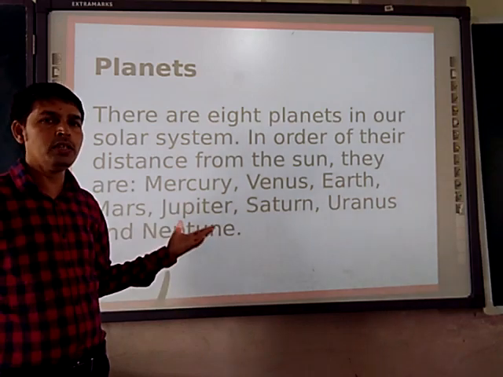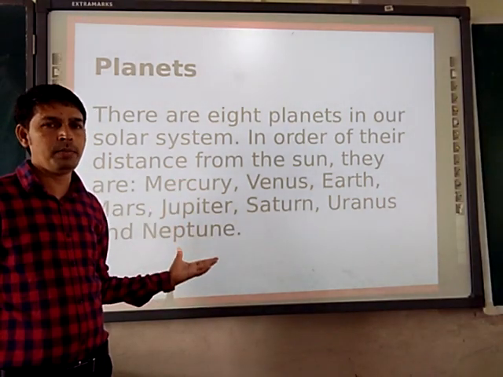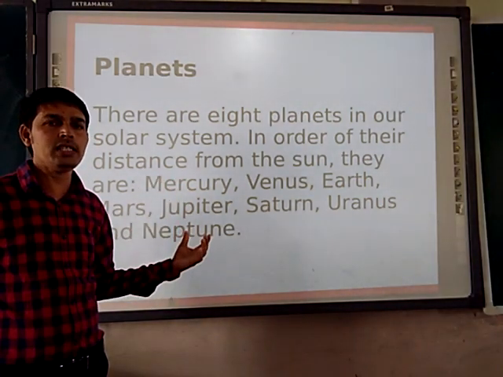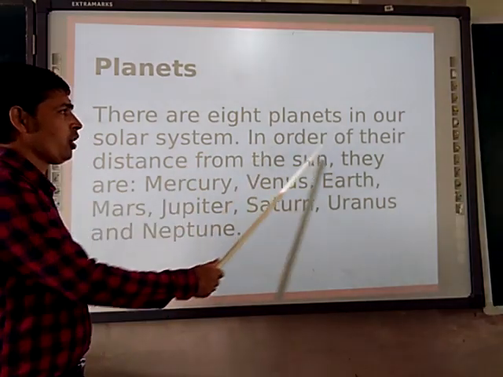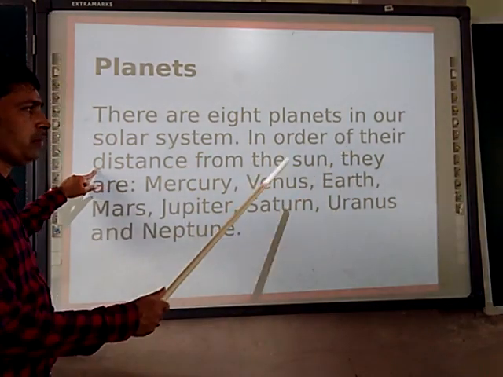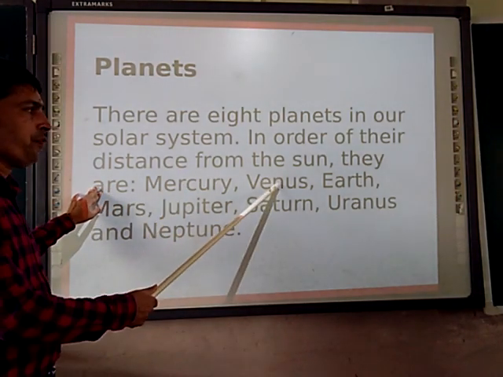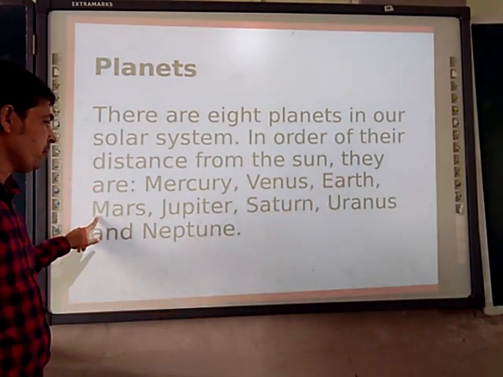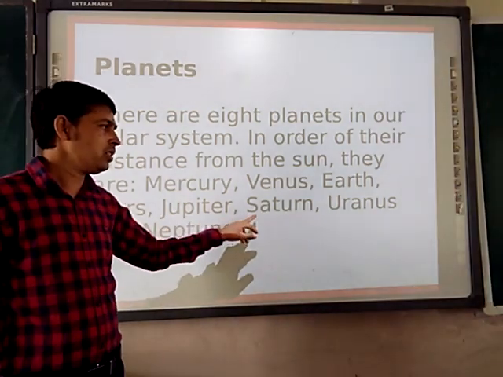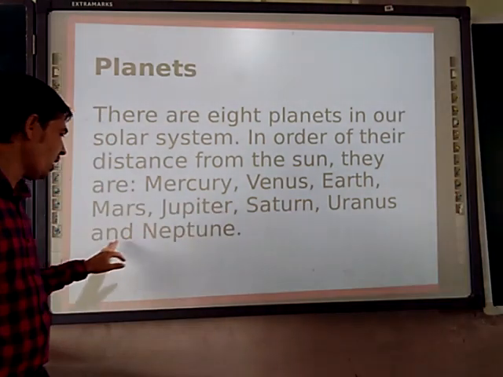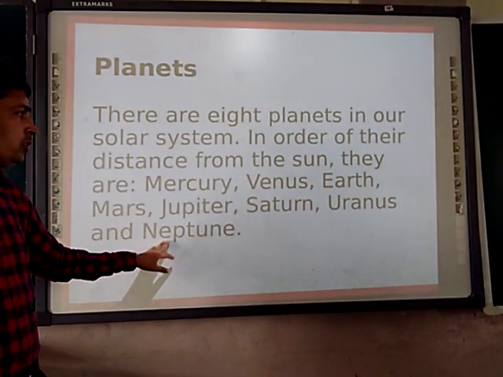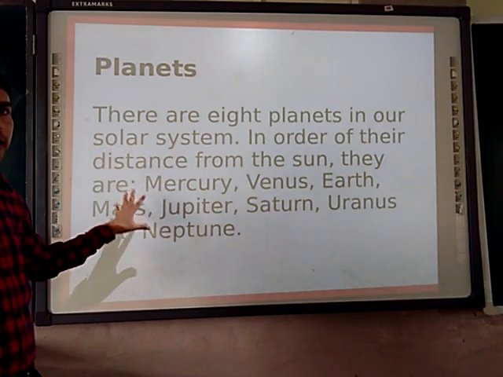As I showed you in the diagram, figure 1.2 of the solar system, in order of their distance from the Sun, they are Mercury, Venus, Earth, Mars, Jupiter, Saturn, Uranus and Neptune. So these are the 8 planets.